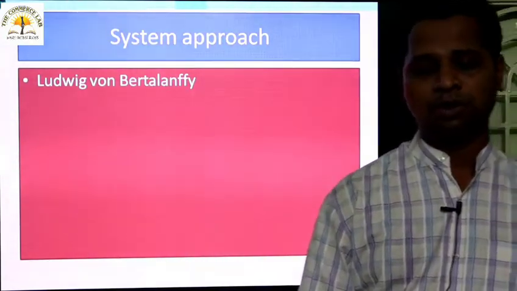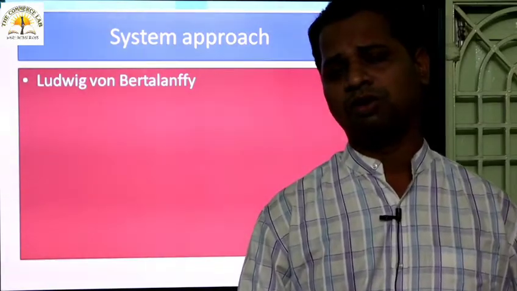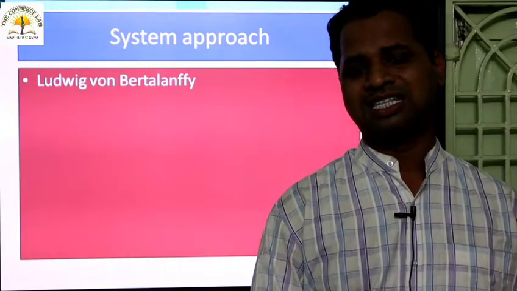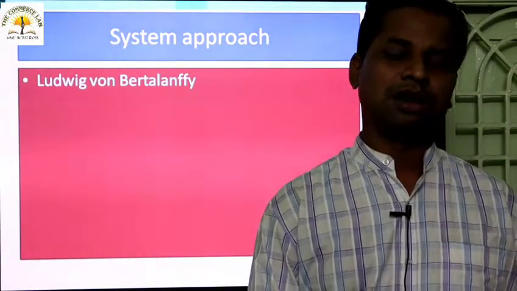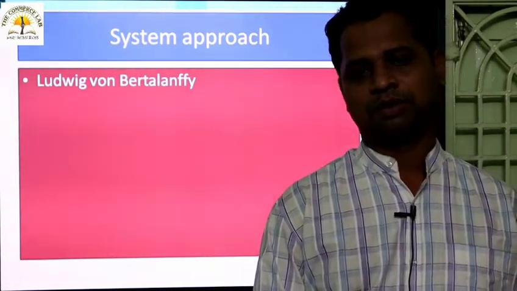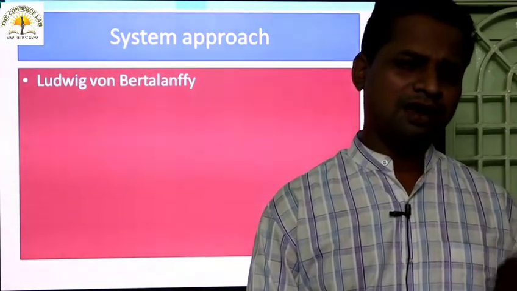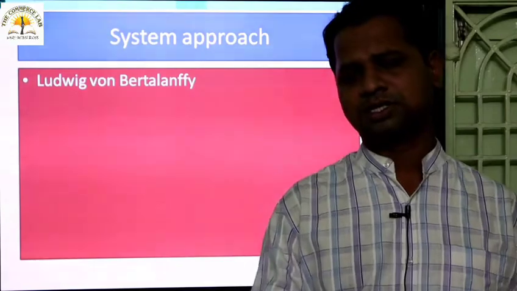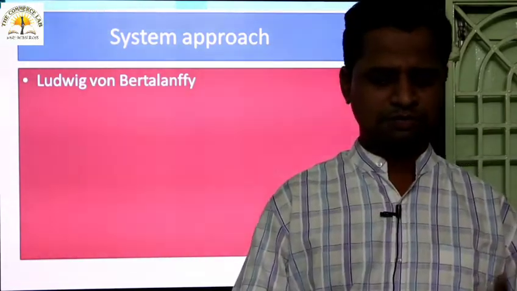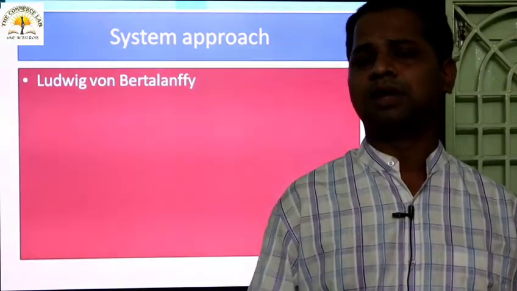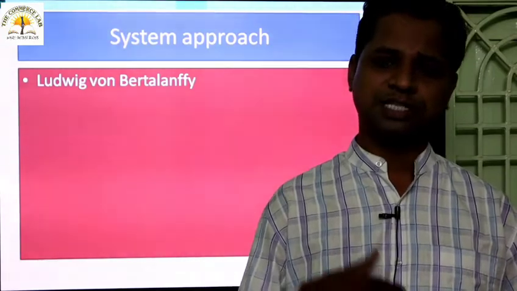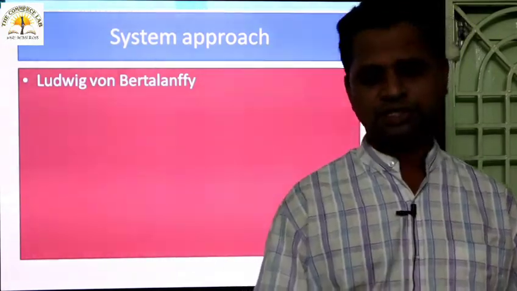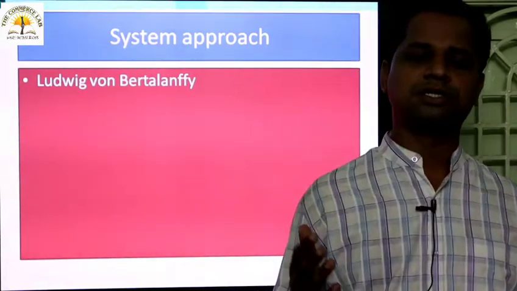Look at everybody, our body is totally a system where all the systems are there. Nervous system is there, respiratory system is there, reproductive system is there. There are different kinds of systems in our body, and the body is a total system. Under the system there are different systems, like nervous system is a system, respiratory is a system, digestive is a system. There are different subsystems from the total system.